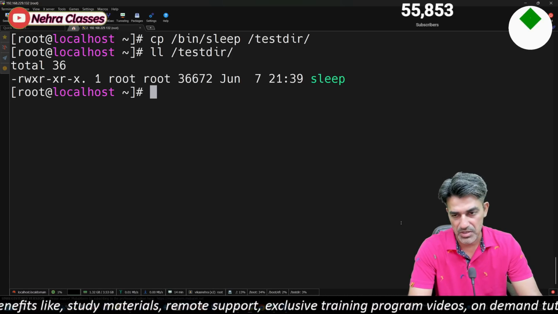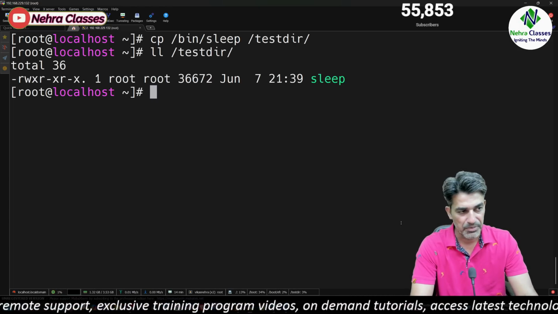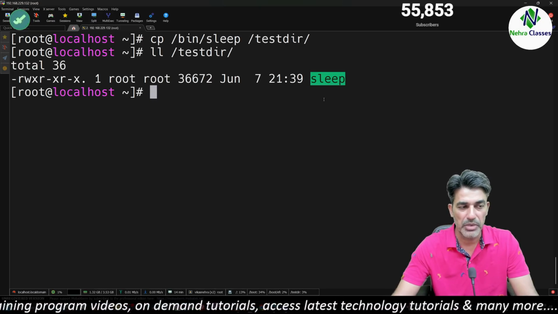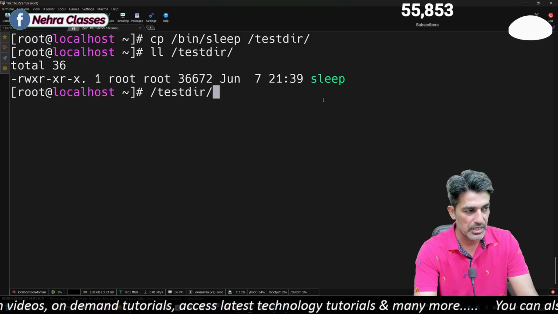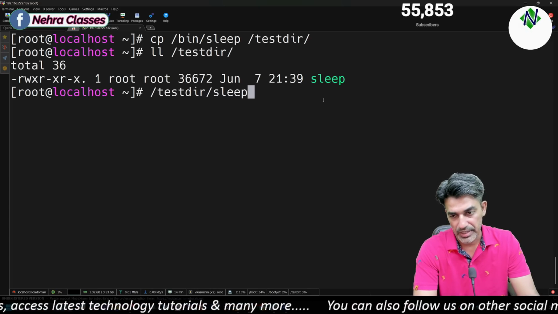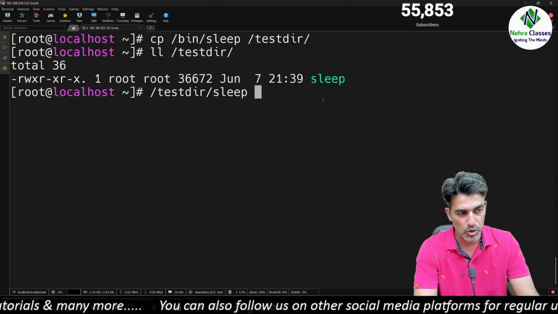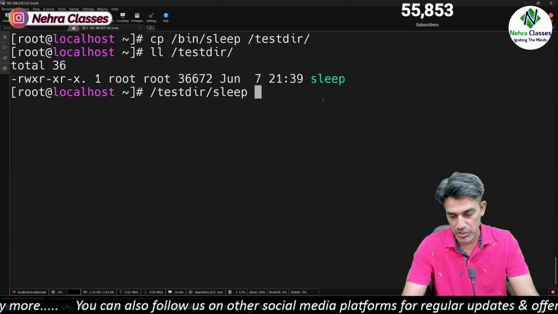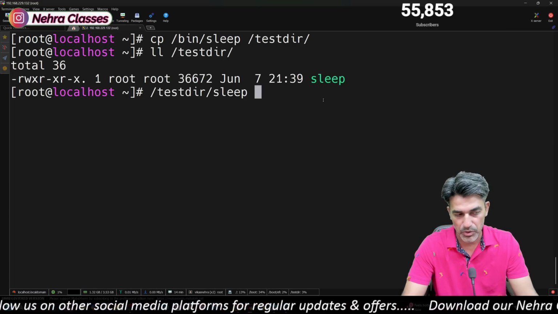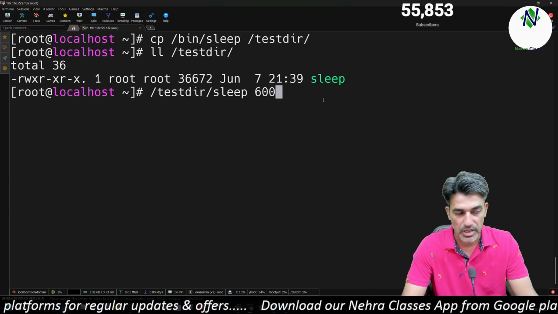So we have just successfully copied the binary file of the sleep command in the testdir directory. If I want to execute this binary file, I have to mention the complete path because I'm not in the testdir directory. So I'll mention the absolute path of this file, and after that I can mention the time in seconds. Suppose I want to run this command for 600 seconds. So I'll write here 600.